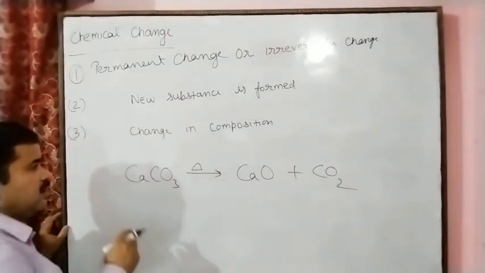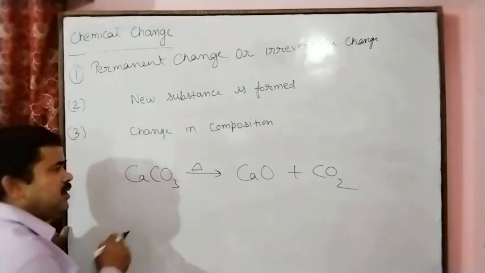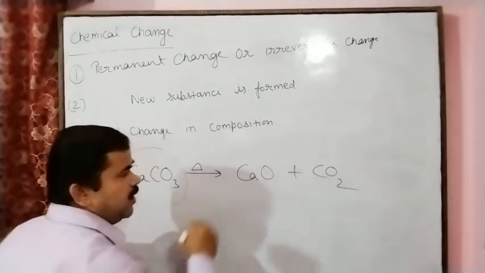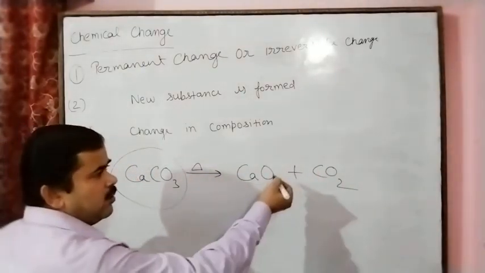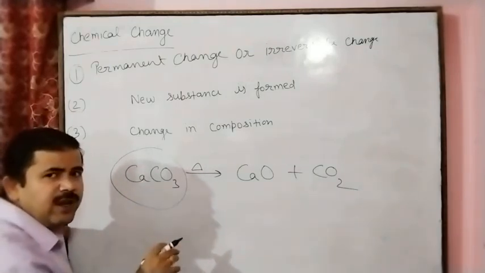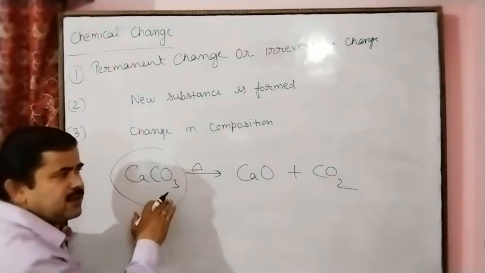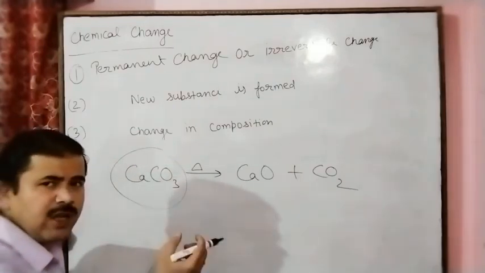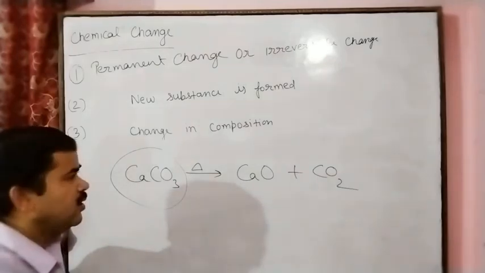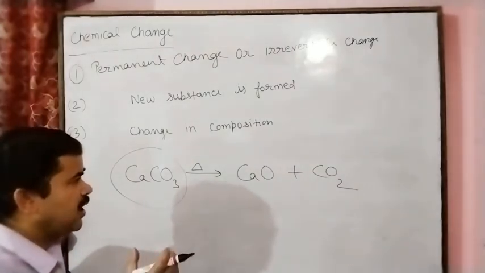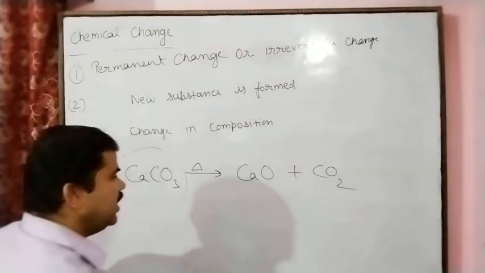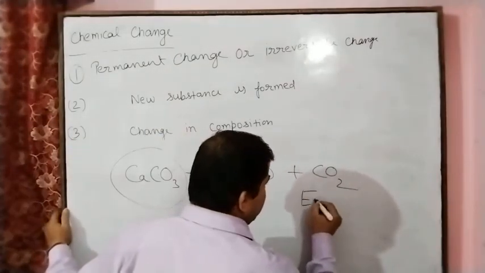Due to the absorption of heat energy, this compound breaks down into two compounds, calcium oxide and carbon dioxide. So absorption of energy takes place and the reaction proceeds by absorbing heat energy. This is called an endothermic reaction.